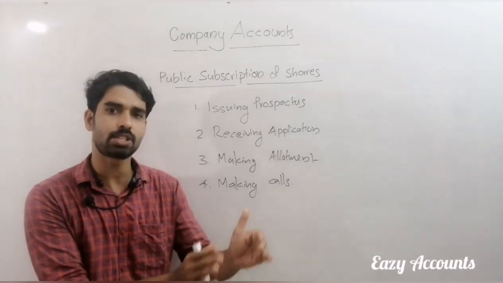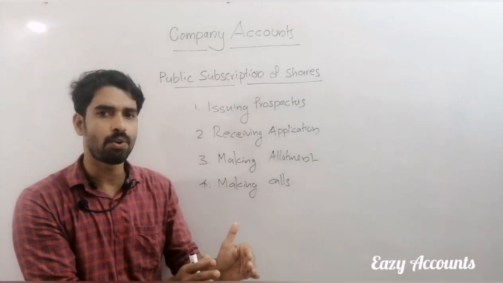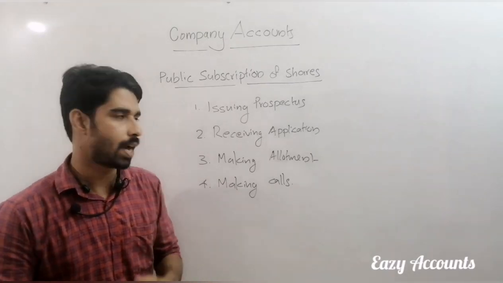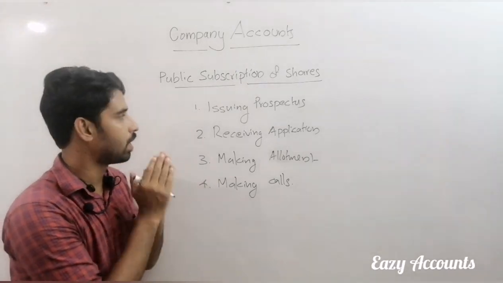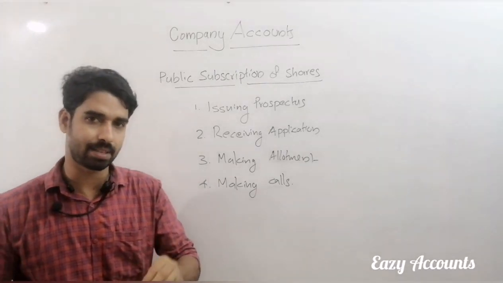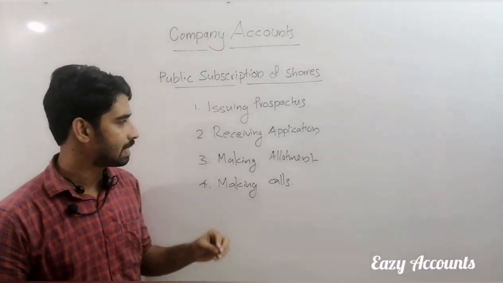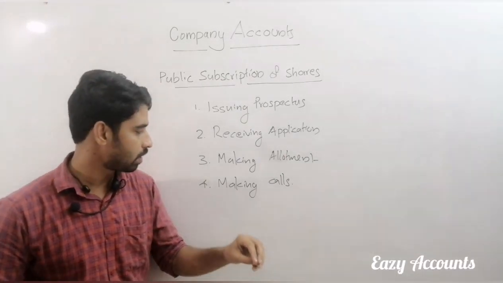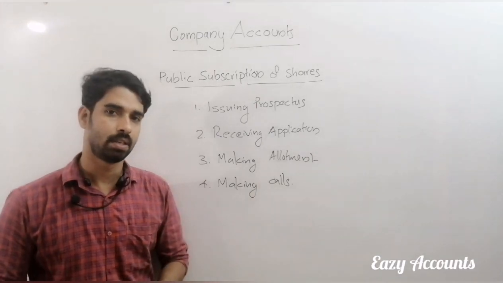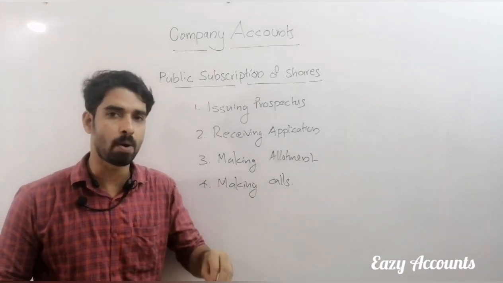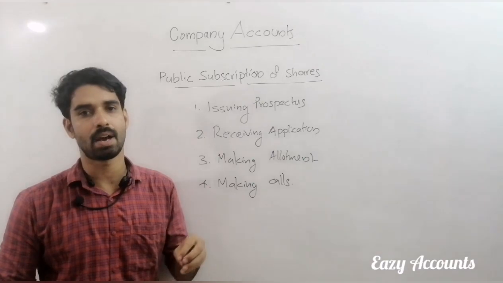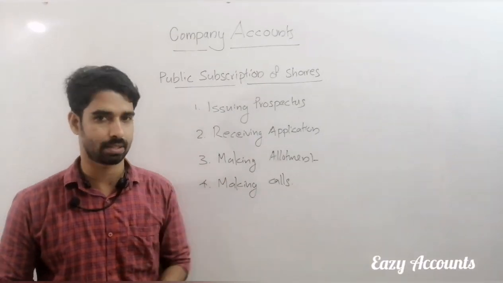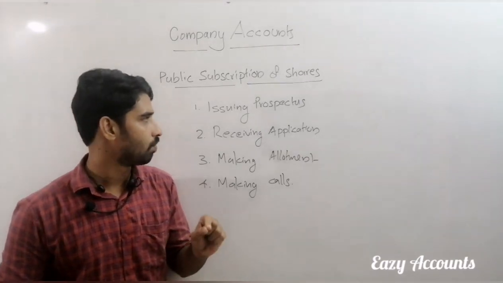For issuing shares to the public, the company wants to take four very important steps. Those steps are: number one, issuing a prospectus to the public; receiving applications from the public; making allotment; and making calls. These four important steps are what companies follow for public subscription of shares. Then we can check what a prospectus is.